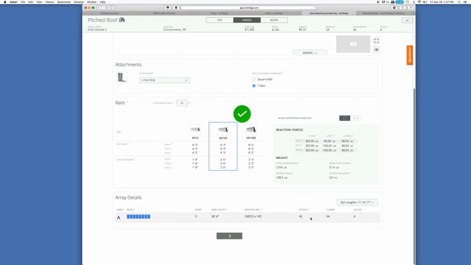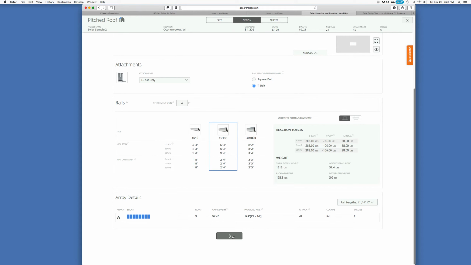With the attachments and the clamps, we can also see that number change if we went with a different attachment span here. So now there's fewer points of attachment. That could save us some money by having to buy fewer parts. In my particular case, going to the XR100 with that 4-foot span was kind of my splurge on the project. I could have saved a little bit of money and a few parts with a lighter gauge racking or a longer span, but I went with the extra beefy version, and I've been happy with it. Looks good, works great.